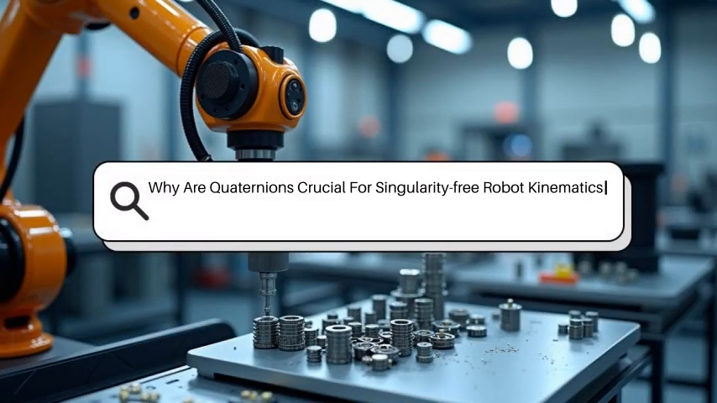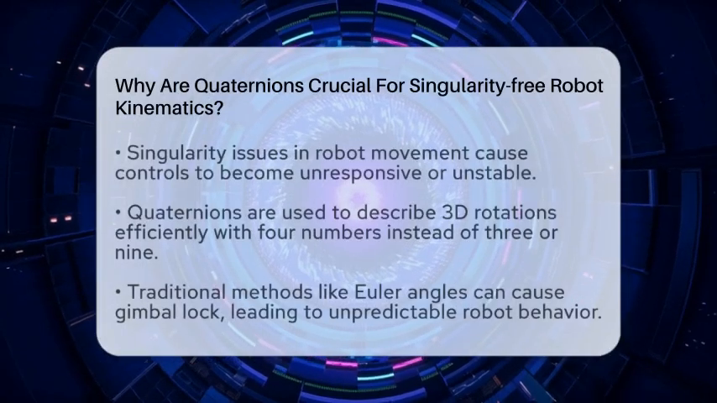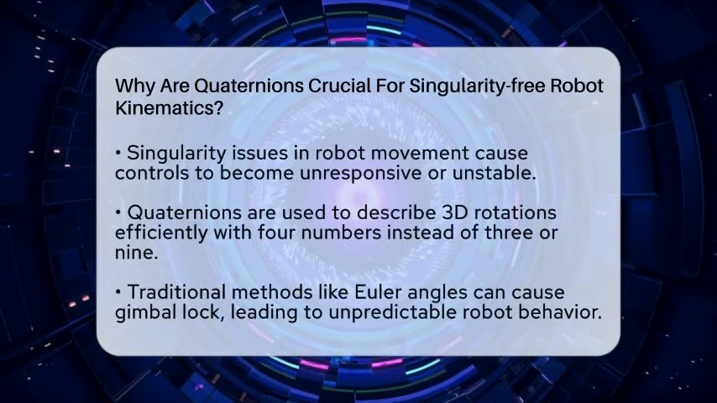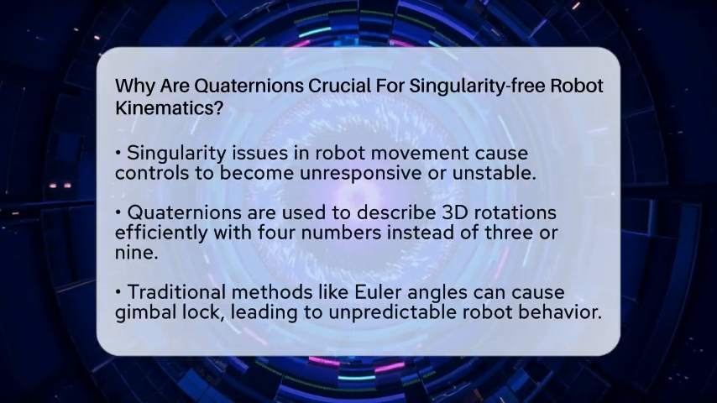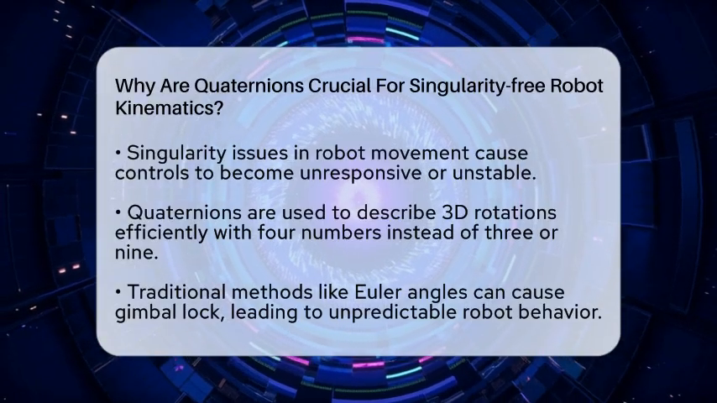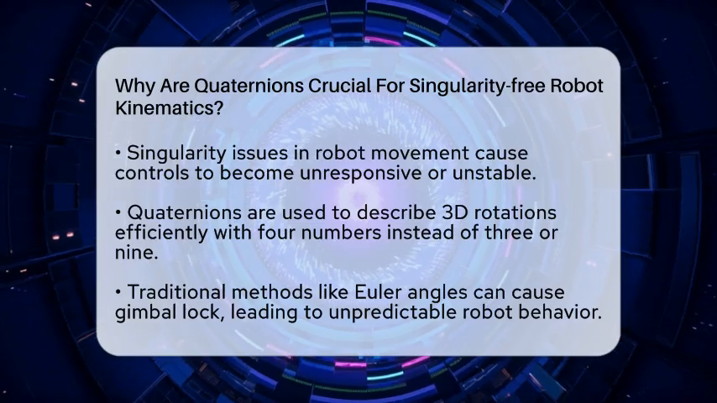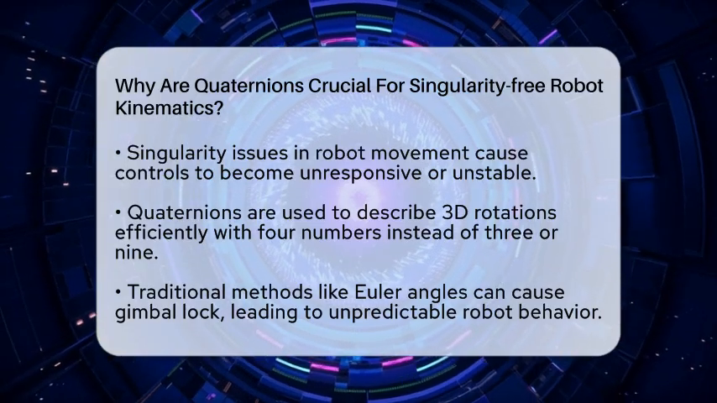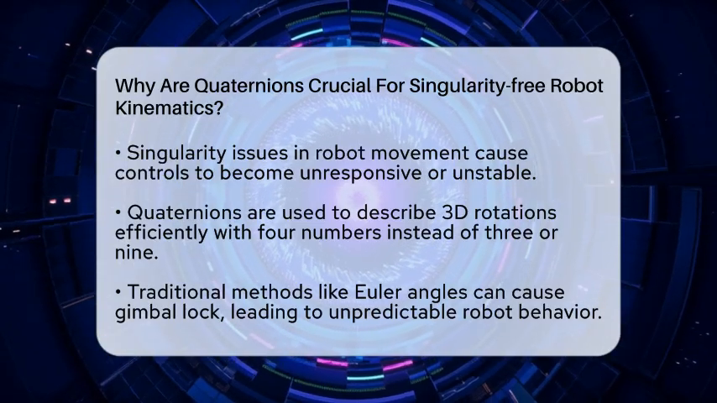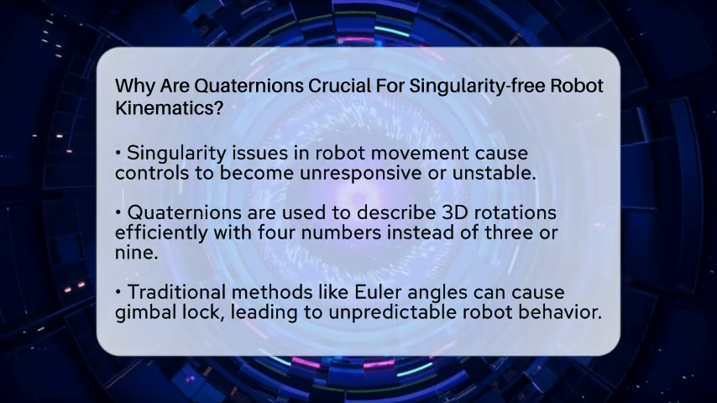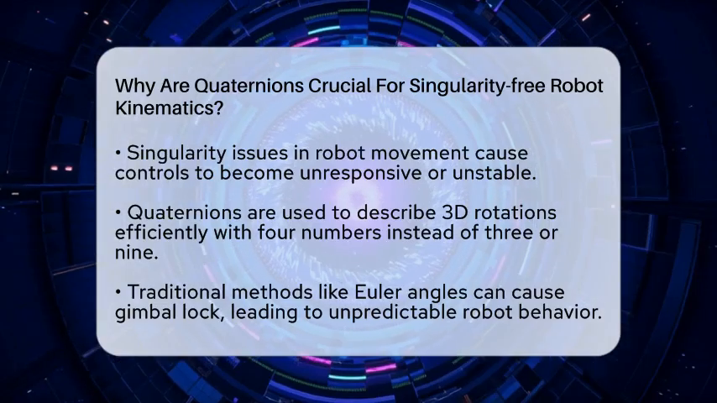Why are Quaternions crucial for singularity-free robot kinematics? Imagine trying to turn a steering wheel and suddenly hitting a point where your controls stop responding smoothly. That's similar to what happens in robot movement when singularities occur. In robot kinematics, understanding how robots rotate and move without hitting these problematic spots is key.